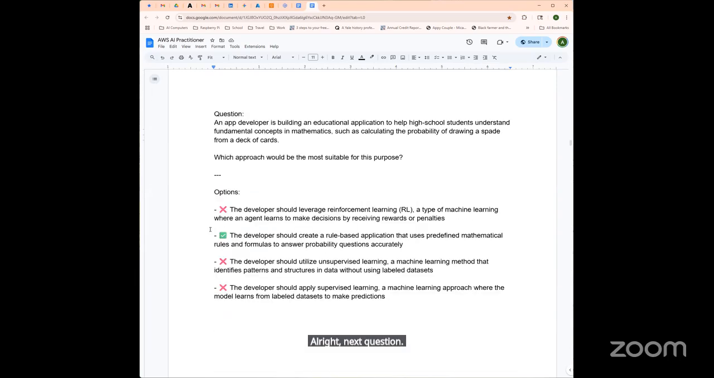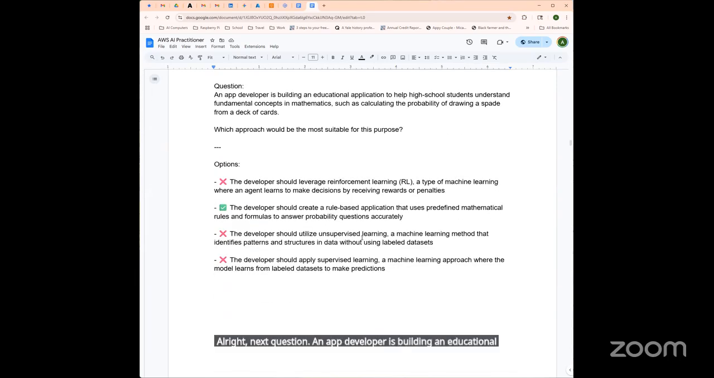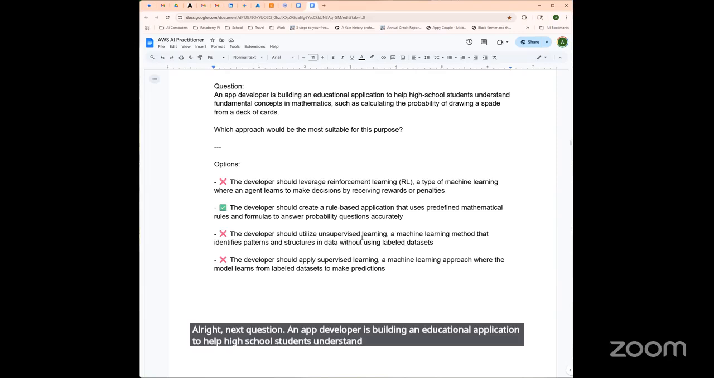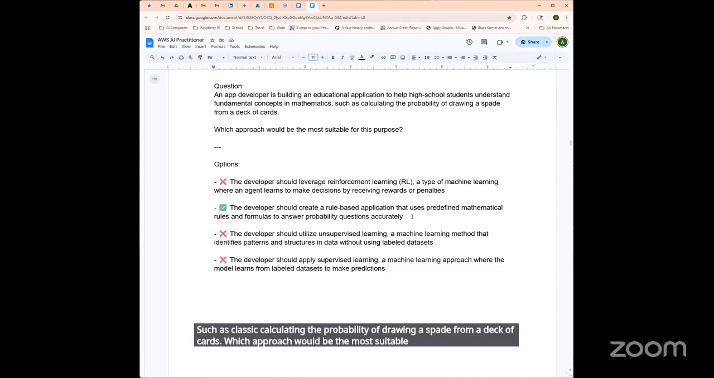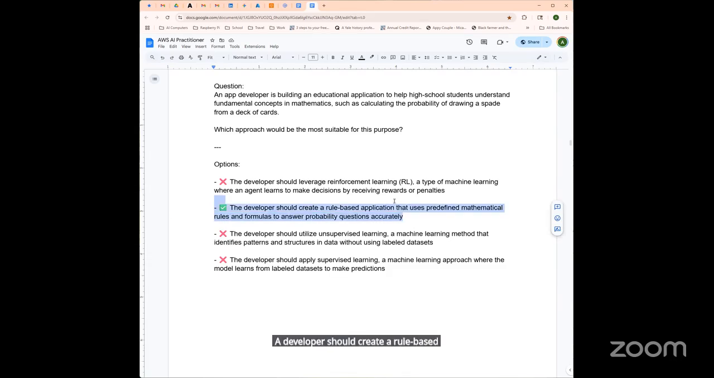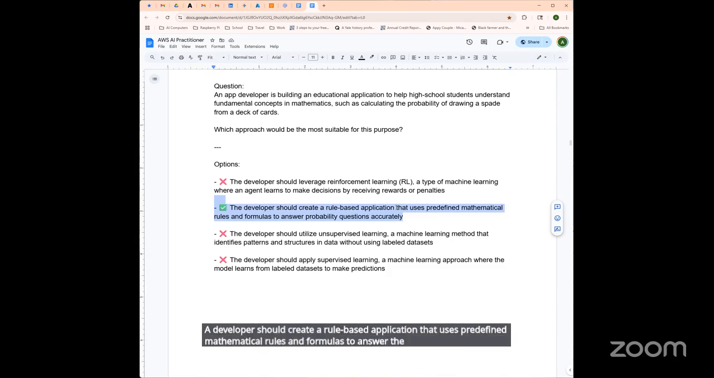An app developer is building an educational application to help high school students understand fundamental concepts in mathematics, such as calculating the probability of drawing a spade from a deck of cards. Which approach would be the most suitable for this purpose? A developer should create a rule-based application that uses predefined mathematical rules and formulas to answer the probability questions accurately.